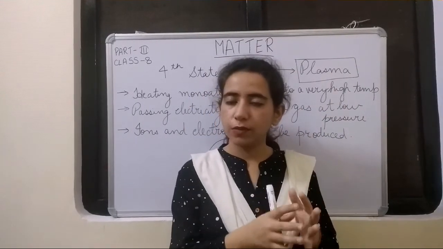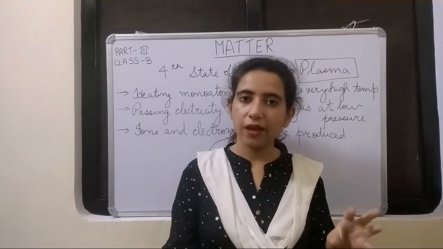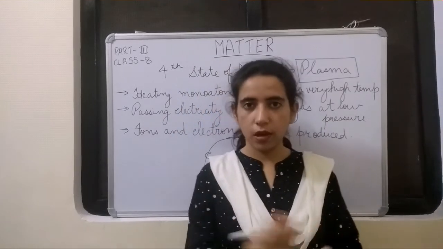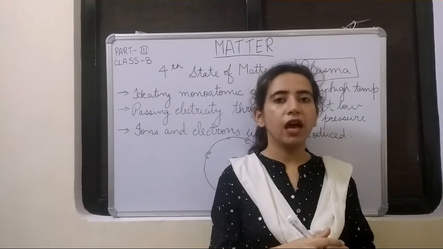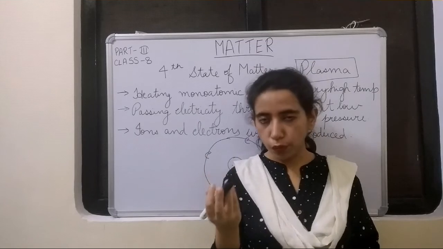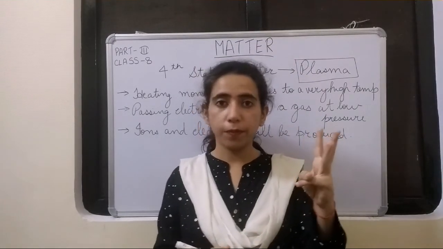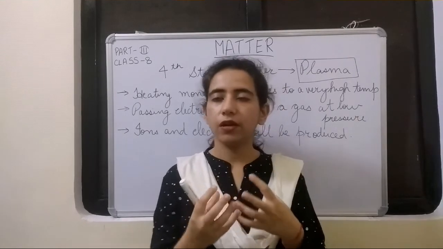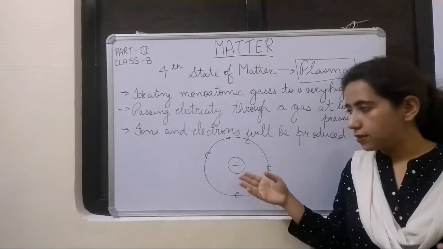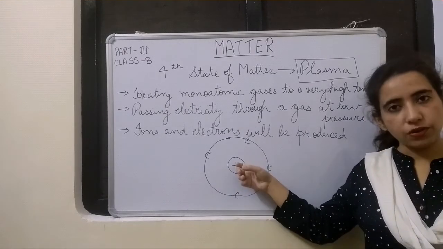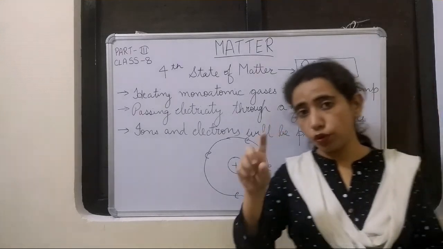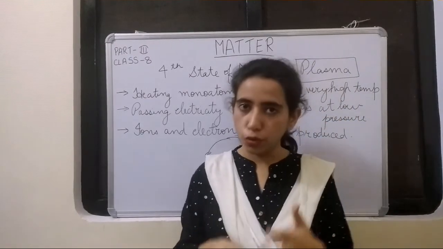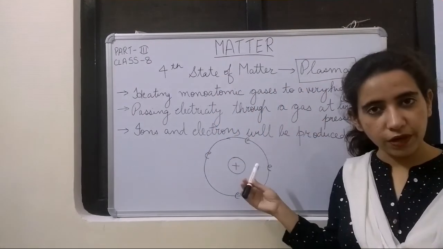Finally, in plasma, what is there? Ions are there and electrons are there. To understand where the ions and electrons come from, we should have some basic idea about the structure of the atom. If you know, the atom consists of three subatomic particles: electrons, protons and neutrons. An atom, roughly, is spherical in shape. It consists of a central part, the nucleus, in which protons and neutrons are there. Protons are positively charged, neutrons are neutral, and electrons are negatively charged.